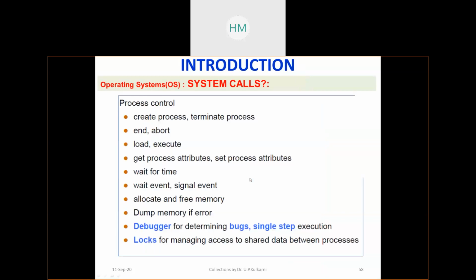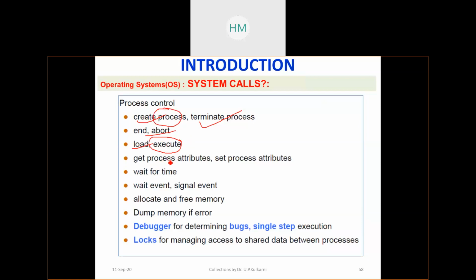Right. Now moving to the next one. What system calls does it provide to create a process? We used fork, different variations of fork, and vfork is there, and exec. All these three we will see on Sunday. So Sunday at 11:15 we will have a class. Everyone needs to attend that, because we are driving more than what is required so that you are well prepared for the placement. So create a process with fork, we will see it, terminate a process, abort, load, execute. On Sunday we'll see how to execute that and other variations of creating a process.